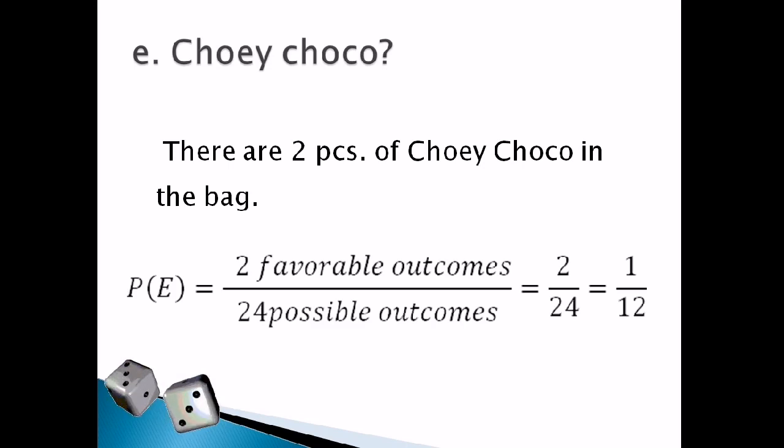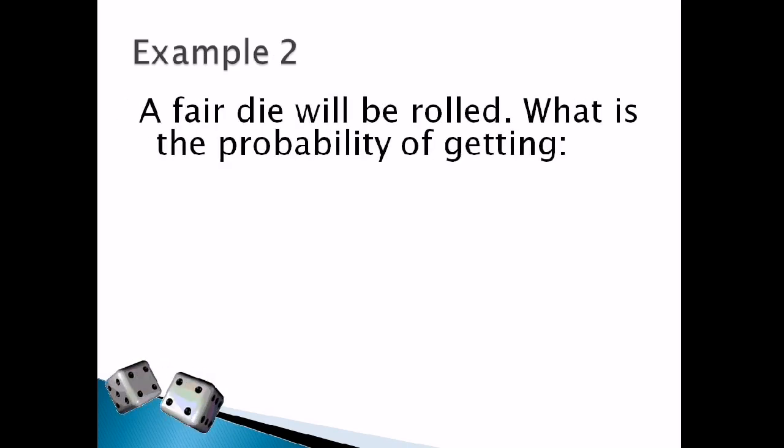So, therefore, nakuha natin yung probability ng bawat event, ng bawat candies sa loob ng bag. Again, yung bilang ng candy over the total number of candies. So, let's have example 2. This time, ang ating experiment ay rolling a die. So, what is the probability of getting? So, ilan ang ating possible outcomes?